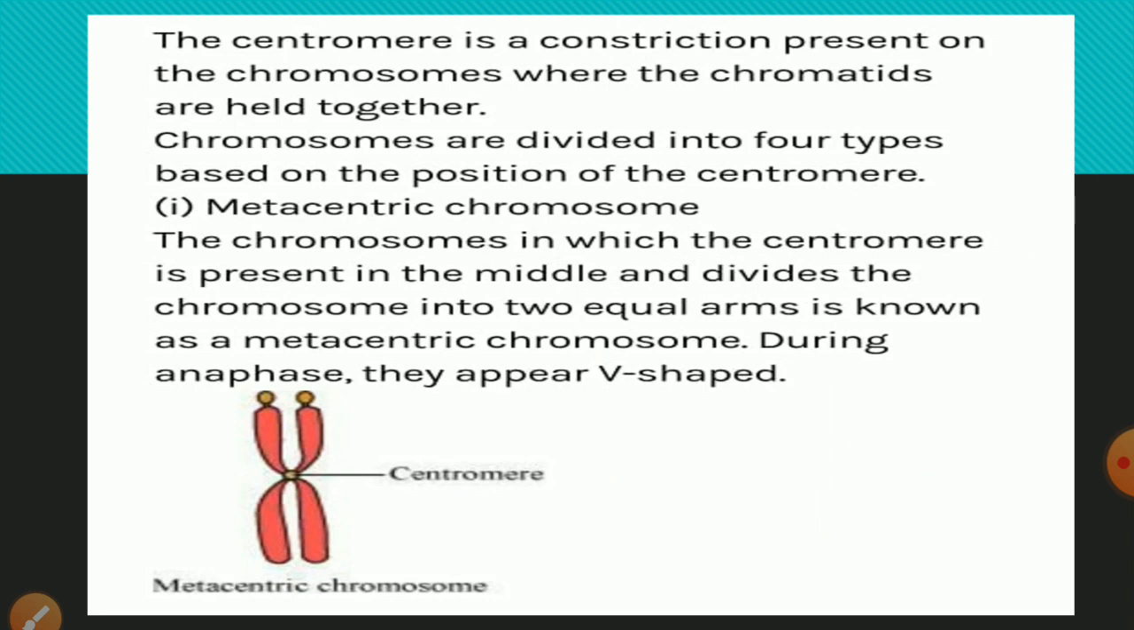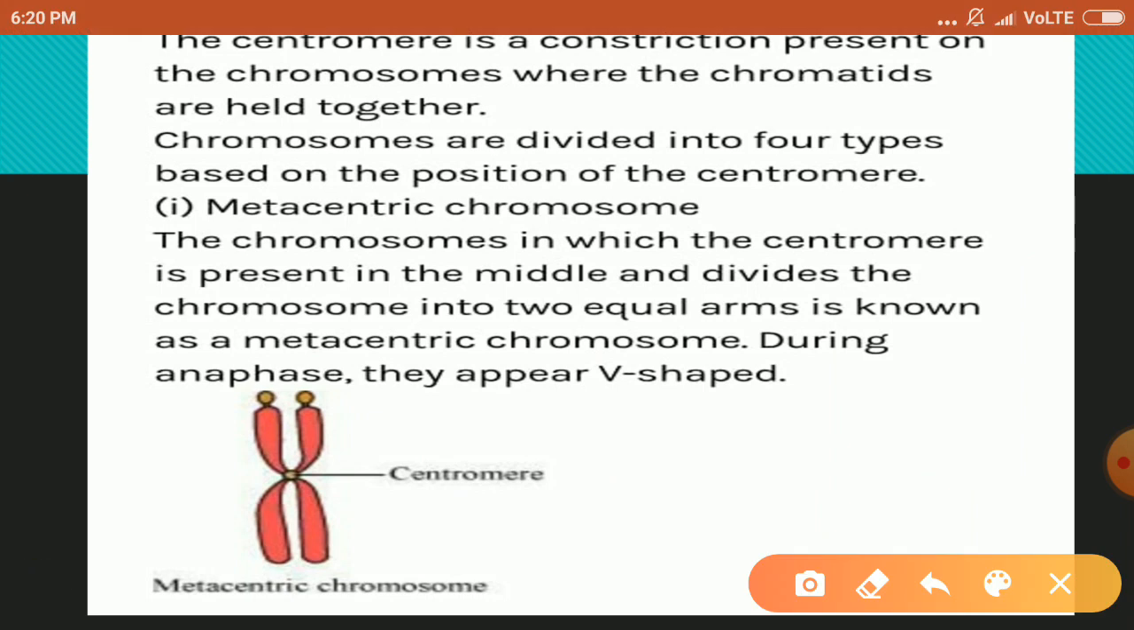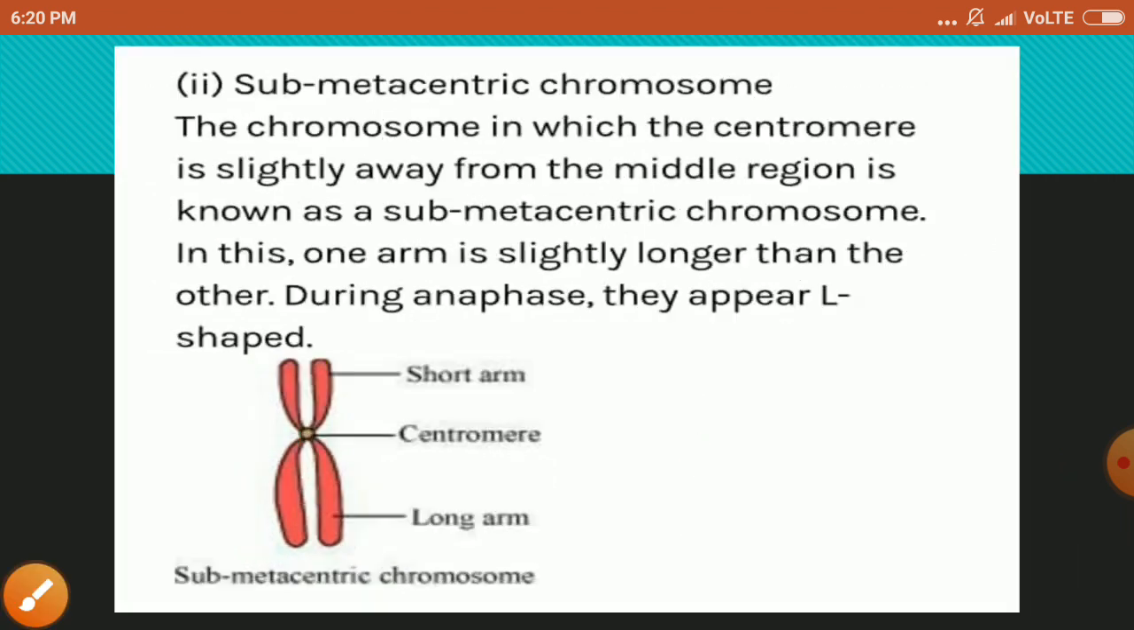The first type of chromosome is the metacentric chromosome. All the types of chromosomes depend on the position of the centromere. In metacentric, the name itself tells us: meta means middle. So the centromere is found in the middle. You can see this structure here. The centromere is found in the middle, so they appear just like a V shape. So this is the metacentric chromosome.